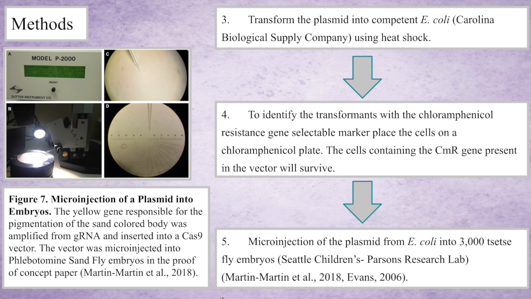Next, we will micro-inject the plasmid from the E. coli into 3,000 tsetse fly embryos obtained from the Seattle Children's Parsons Research Lab. We believe this will work because a process like this has been performed before. However, in this case, they micro-injected the vector into sandfly embryos. This provides proof that our experiment is feasible.